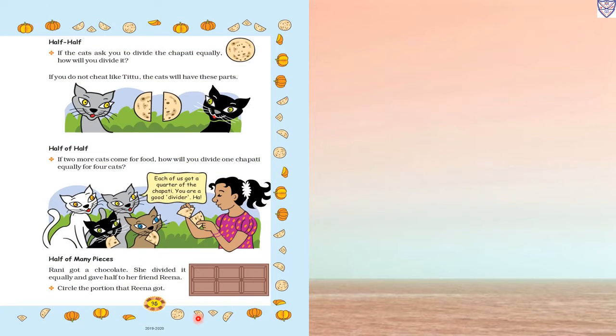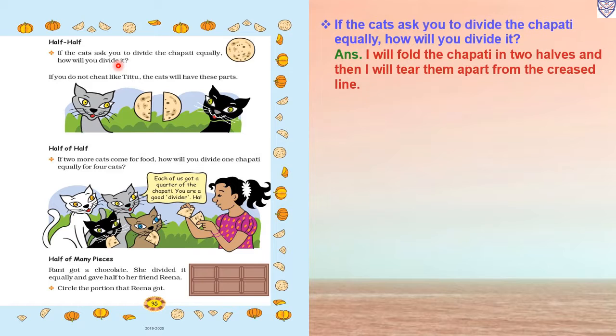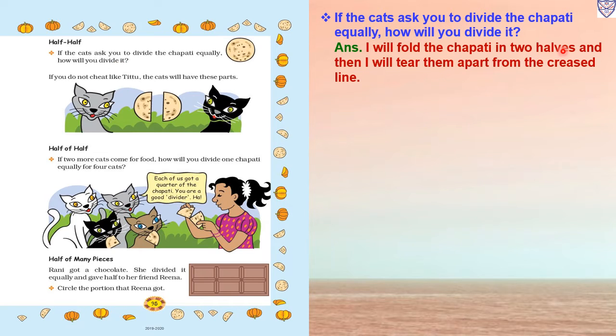Now page number 95, Half. If the cats ask you to divide the chapati equally, how will you divide it? I will fold the chapati in two halves. The chapati is circle shaped, and then I will tear it apart along the creased line. So we will fold the chapati, and whatever line appears creased, we will tear the chapati along it, so it will become equal. If you do not cheat like Titu, the cats will each get this half.